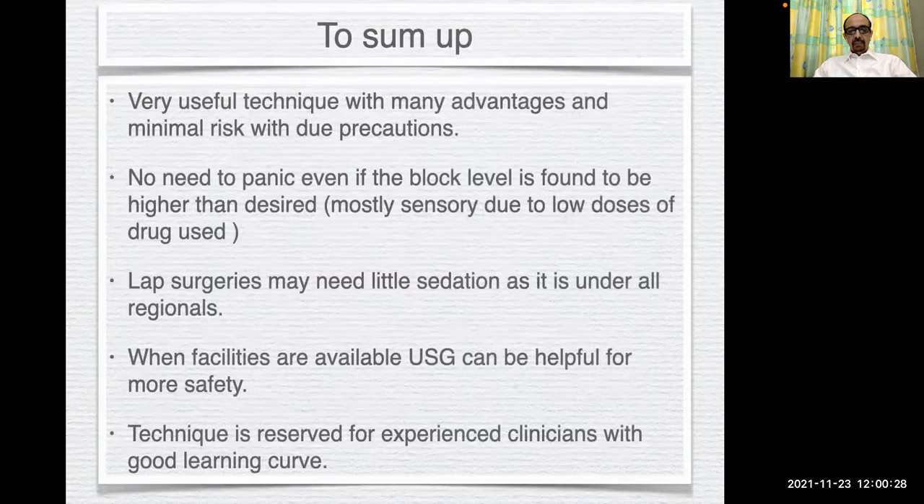It's a very useful technique with many advantages, minimal risk with due precautions. No need to panic, even if the block level is found to be higher than desired. Lap surgeries may need a little sedation, and needing sedation should not be considered a failure of the block. When facilities are available, USG can be helpful, and the technique is reserved for experienced clinicians with a good learning curve.